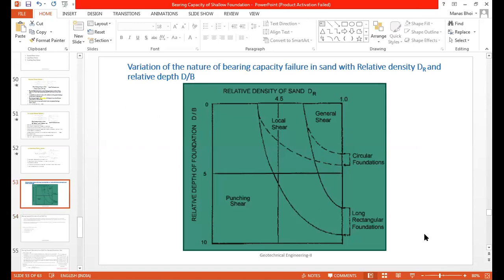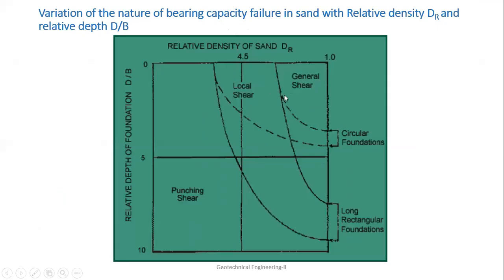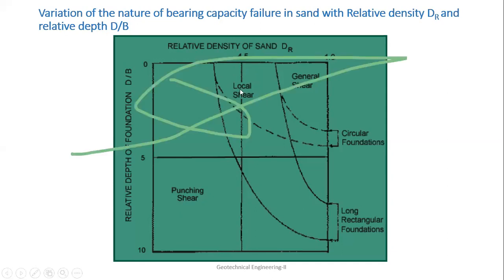Achha, in the last class, I told you about the different types of shear failure. In that, finally there was one diagram, because the three types of shear failure, which are general shear failure, local shear failure, and punching shear failure, were given by Terzaghi and Vesic in 1963. On that also he made a diagram. Okay, so that diagram is this. Looking at this diagram you can directly tell what type of shear failure will be there on the basis of the